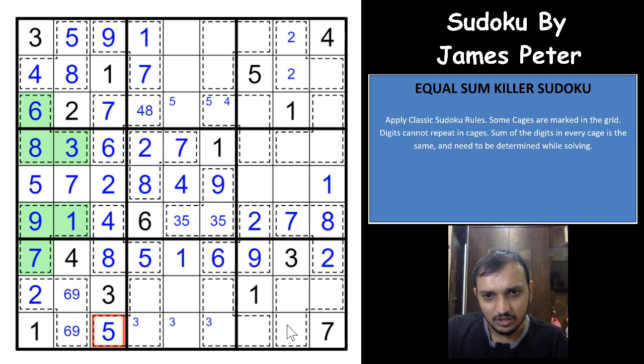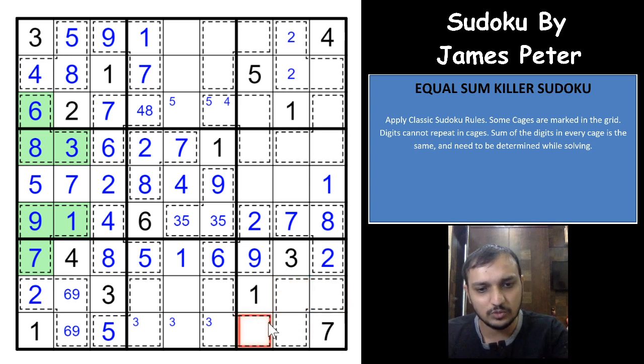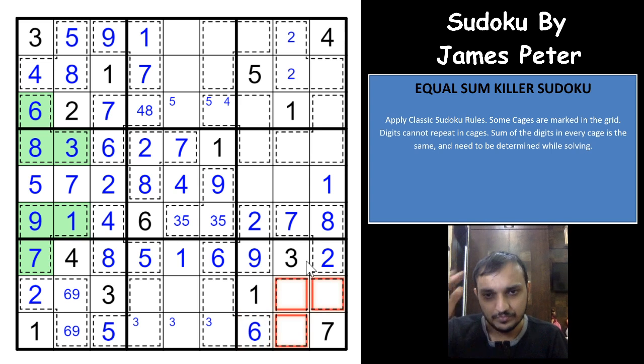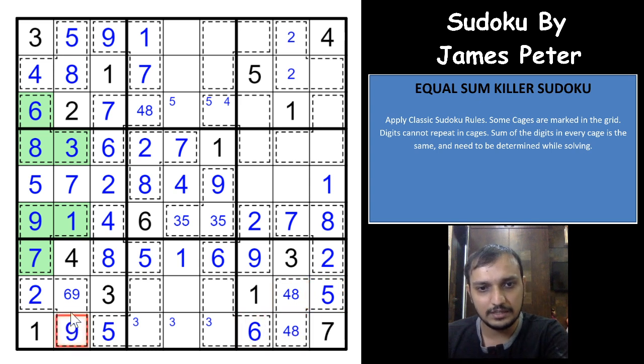And if you see here, 4, 5, 8 and 7. No. 4, 5, 6 and 8. Right? 4, 5, 6 is 15, 8 is 23. You need 17. Which means 6 is out of the box, right? So 6 would have to be here. So 8, 4 and 5. 4, 5 and 8. So this would have to be 5. This is 4 and 8 in any order. And that 6 gives you a 9 here and a 6 here.